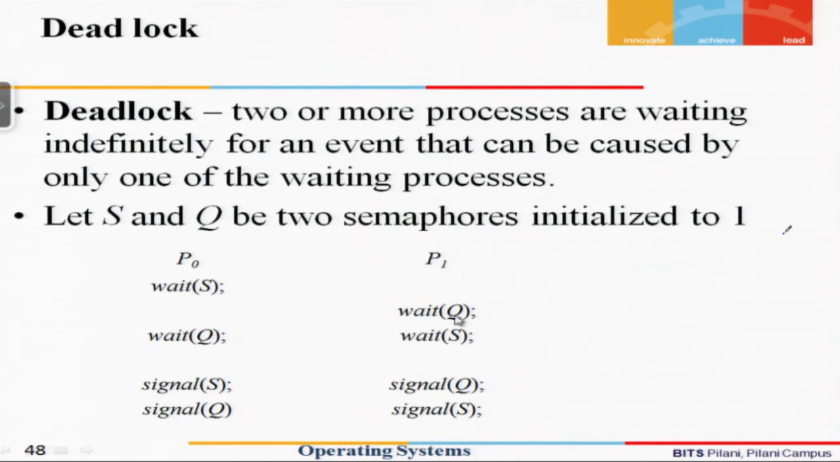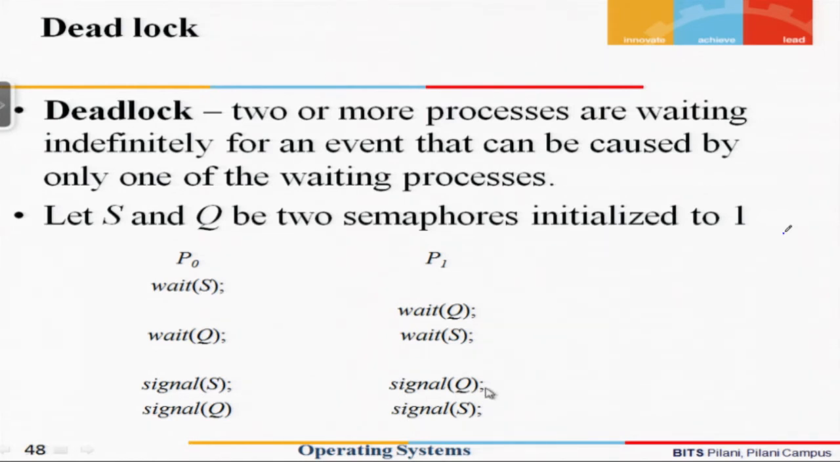So Q will get decremented, it will become 0. Now it executes wait S and S will become 0. Now it can execute the critical section at this point, and then after executing the critical section it can say signal Q and signal S. Once it has used the resources, it can release them.